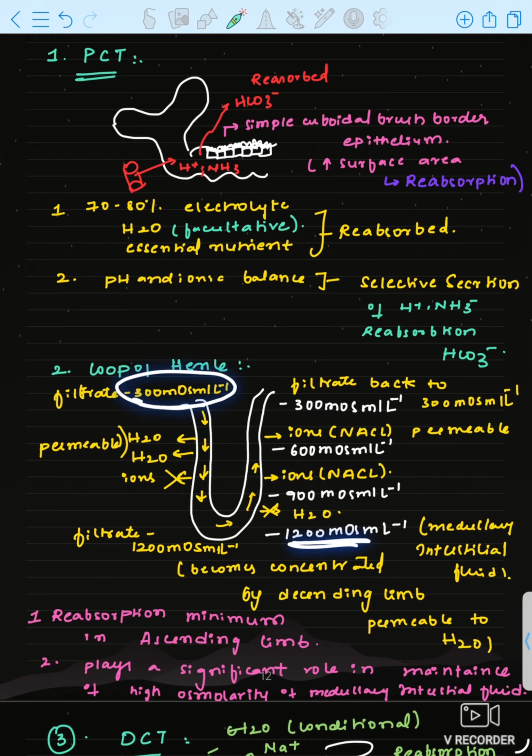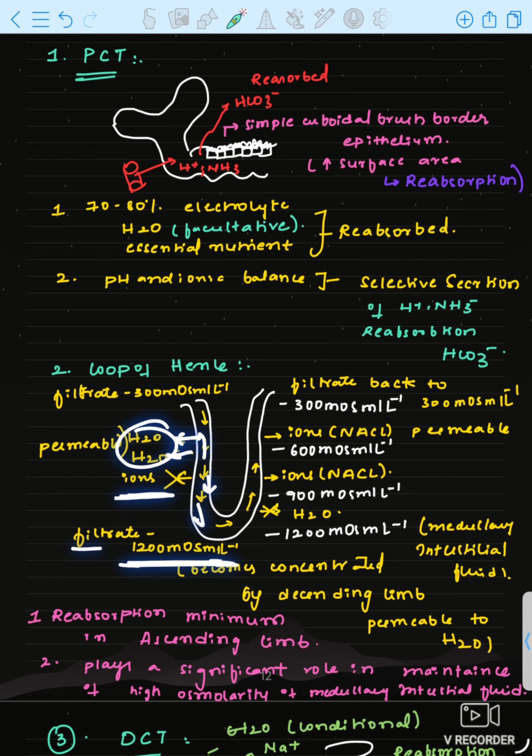So the 300 milliosmol per liter filtrate goes through the descending limb of loop of Henle. Through that process it should become more concentrated, right? That is why the descending limb is permeable to water, not permeable to ions. So the filtrate reaches 1200 milliosmol per liter, and then it should go back to the normal filtrate concentration.